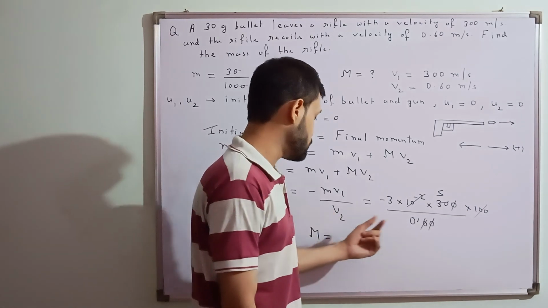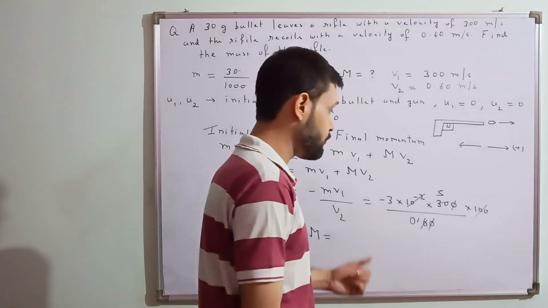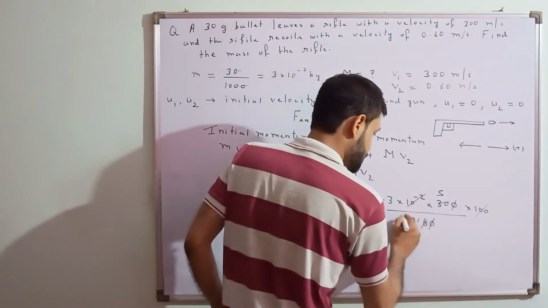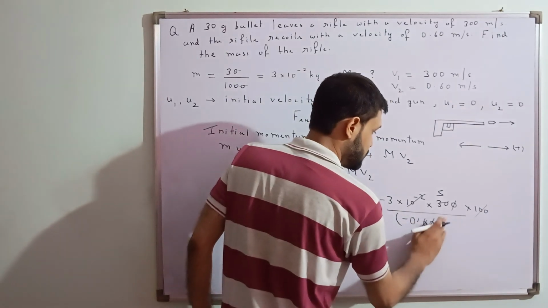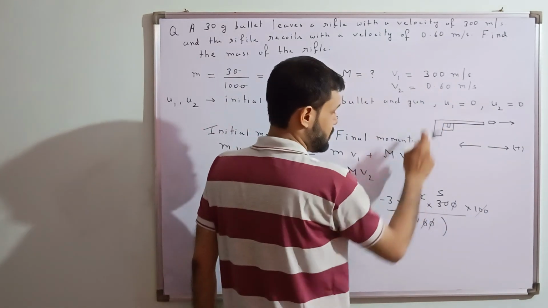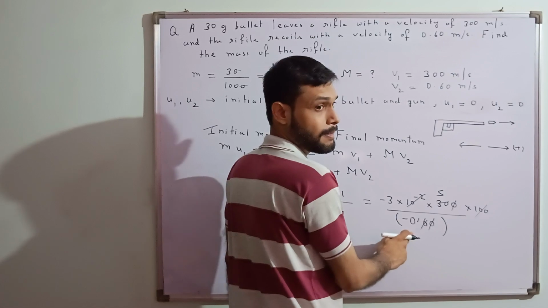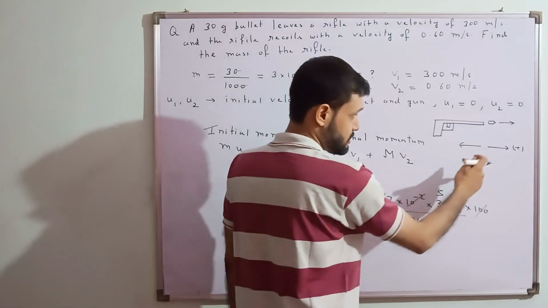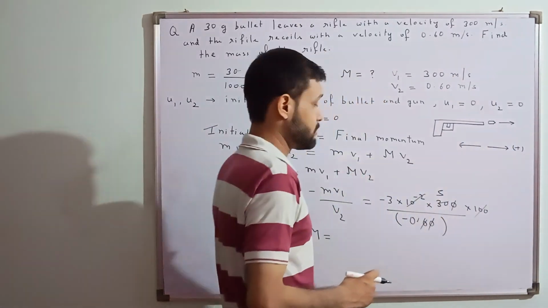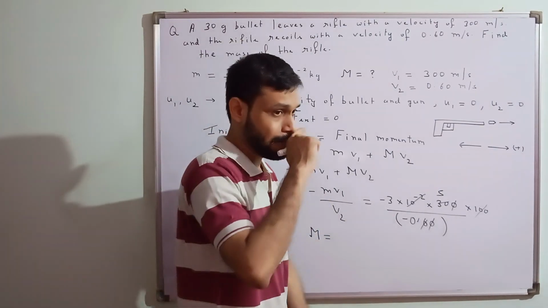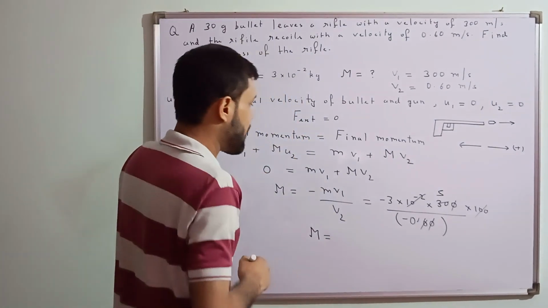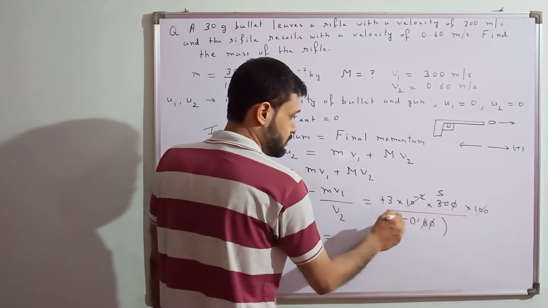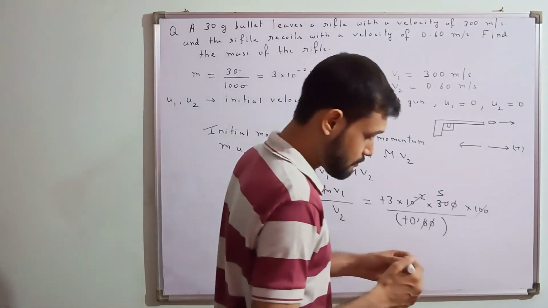Once you put the value of V2, V2 will be what? It will be minus this. Are you getting this thing? It will be minus of this, isn't it? Yes, sir. Because the gun will move in this direction. So we have to put the value of this. It will be minus. So once you put the value of this, yes?